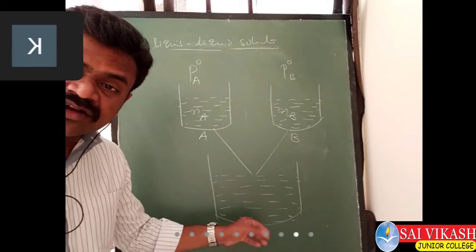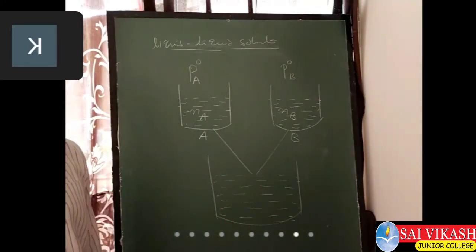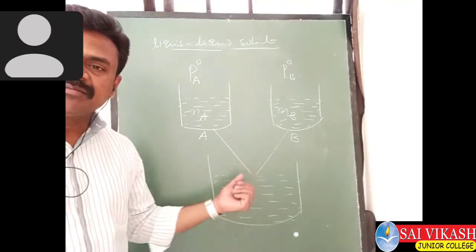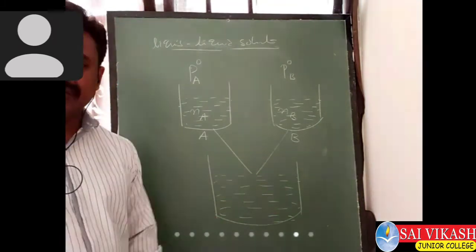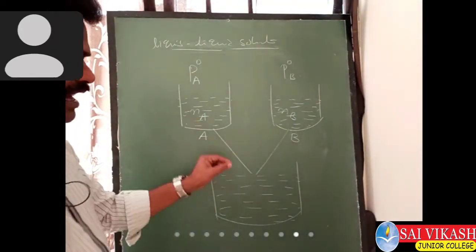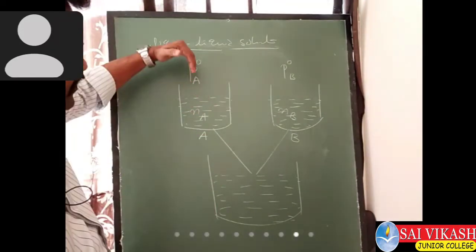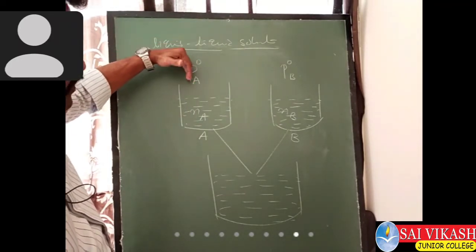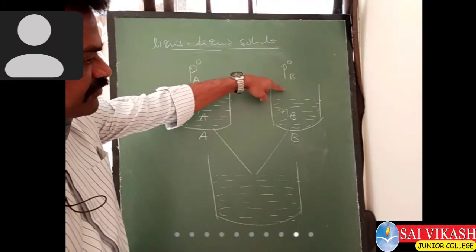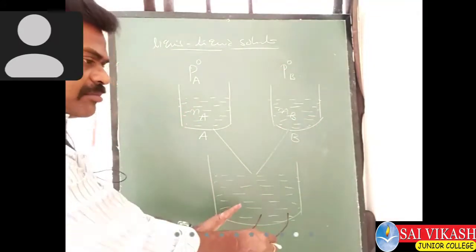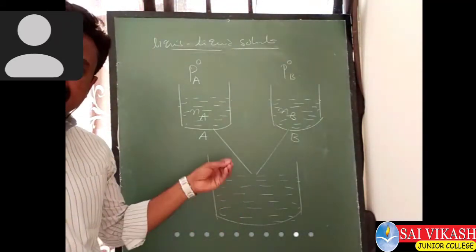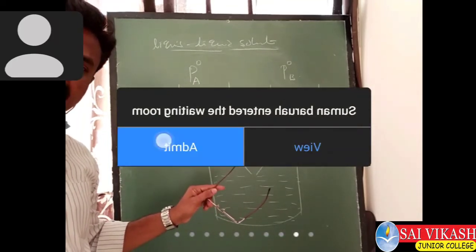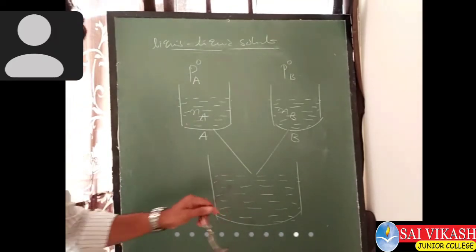From this mixture also vaporization will come, because they are volatile liquids. I have explained initially that the vapor pressure of the solvent in pure form I have considered as P naught of A, and here P naught of B. Now I am combining these two volatile liquids in a vessel, and I have to observe what is going on in the evaporation.